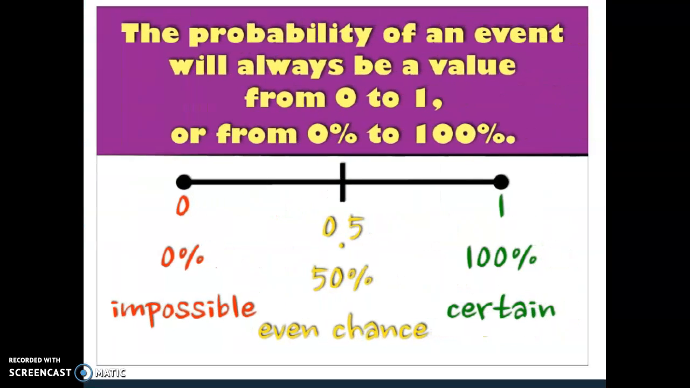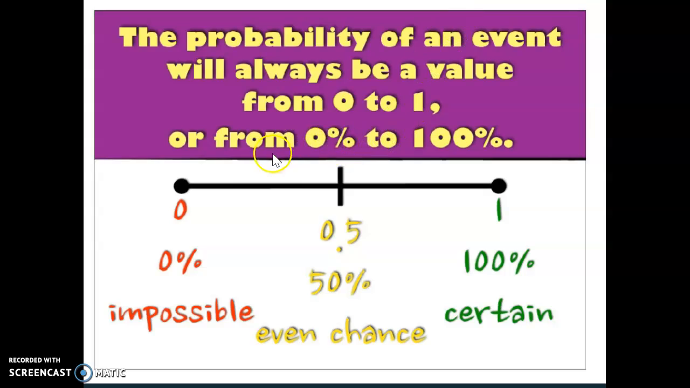When we are doing something, we have some choices. The probability of an event will always be a value from 0 to 1 or from 0% to 100%. If I tell you to do something and you will do it every single time, that's called certain. If you aren't able to do it, it's called impossible. And then there's an even chance right down the middle, and then we will go into likely and least likely and other terms also.